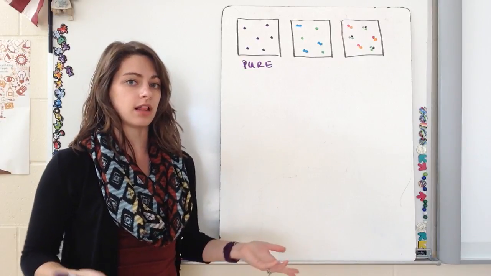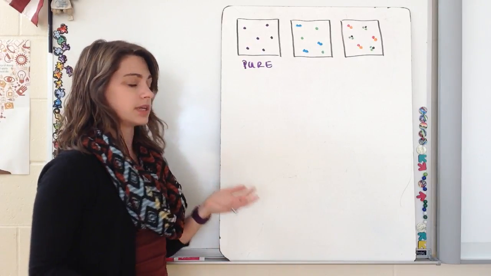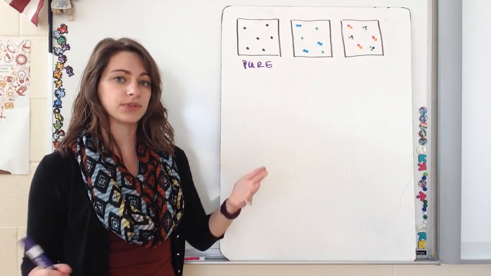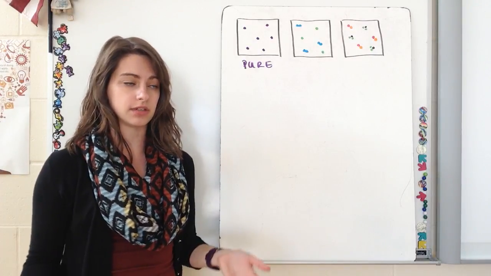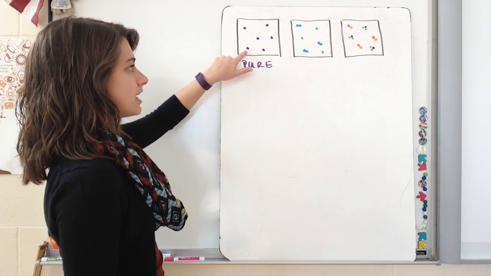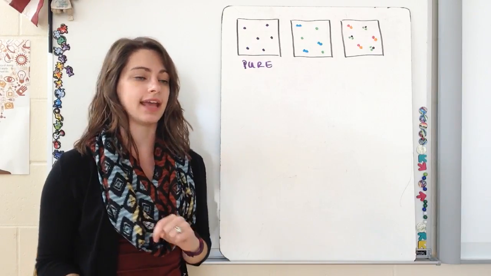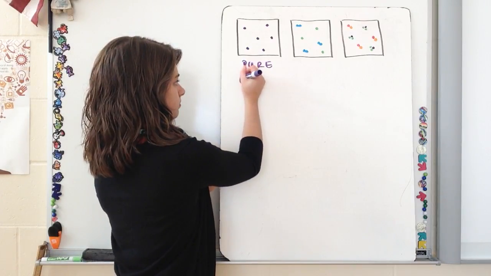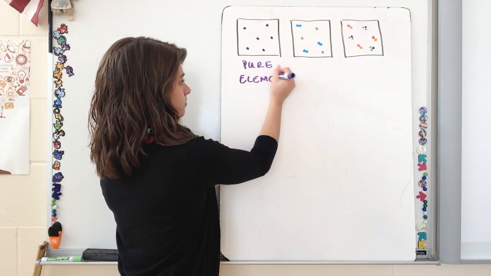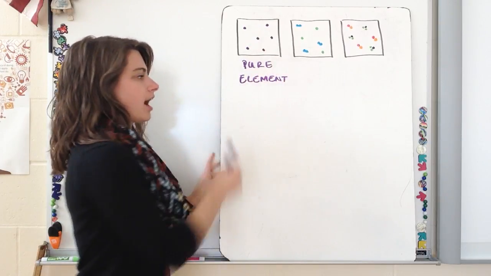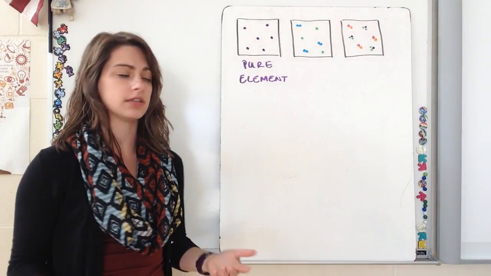Now, I don't know if it's an element or a compound yet. The only thing I've determined is since it only contains purple dots, it's a pure substance. Now, if I look at each of those purple dots, it's only made up of one thing, that one purple dot, and that makes it an element. So this box would contain a pure element.